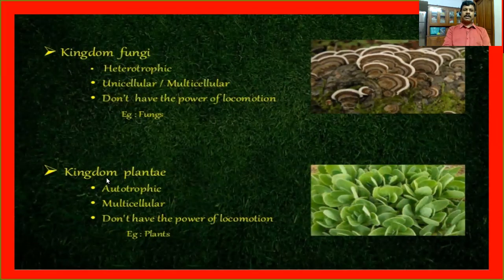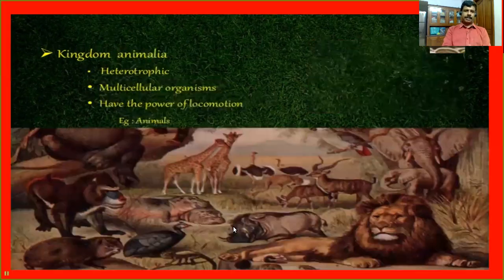The fourth one is Kingdom Plantae. All types of plants come under this category. As you know, plants are autotrophic. Most of them are multicellular. They do not have the power of locomotion. All types of plants come under this category, Kingdom Plantae.